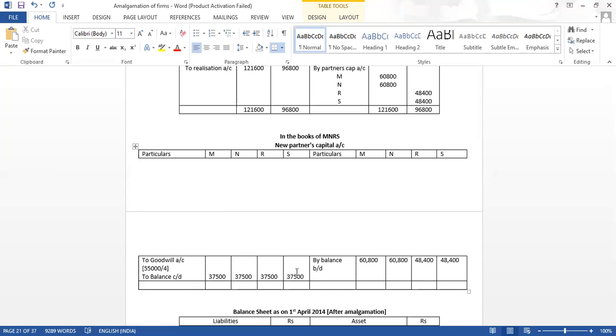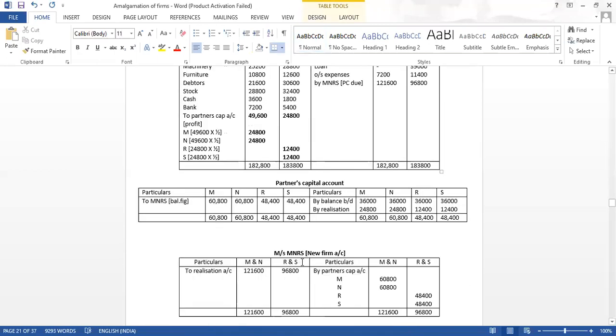So how much is it coming? It is coming to 13,750. Check everyone are getting this amount. 13,750, 13,750, 13,750.